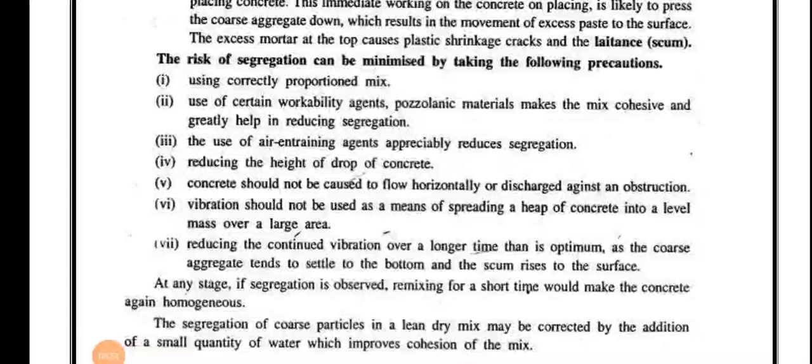Use of certain workability agents like plasticizer, superplasticizer, and use of air entraining agents. Reducing the height of drop of concrete; generally 1.5 meter is given as a restricted height. Concrete should not be placed from a height of greater than 1.5 meter.